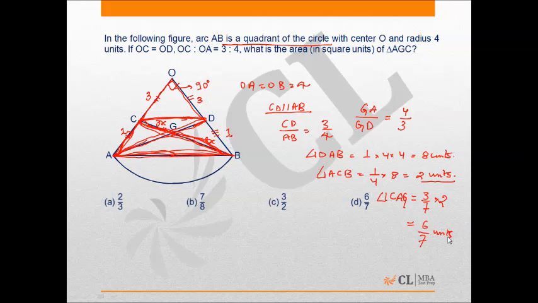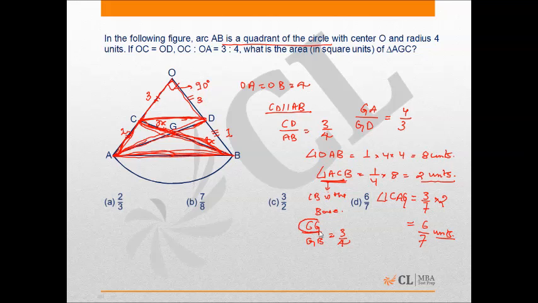I repeat, I understand that in a triangle ACB, by assuming CB as the base, I can figure out that CG is to GB is in a ratio of 3 is to 4.